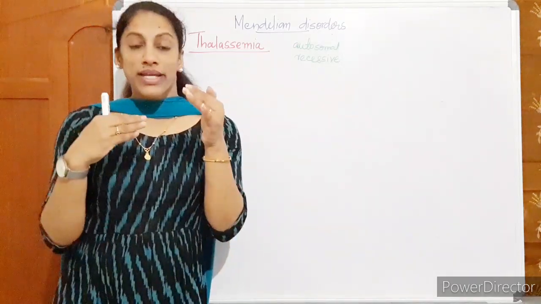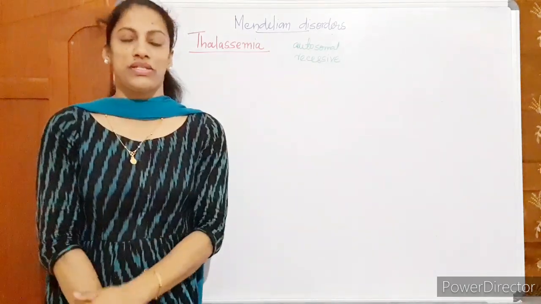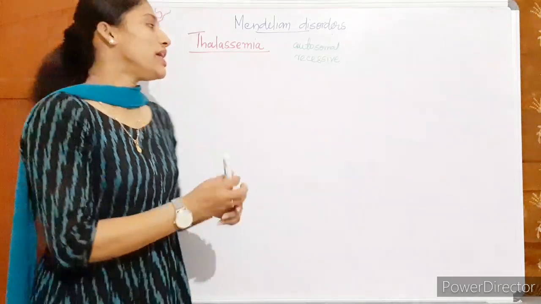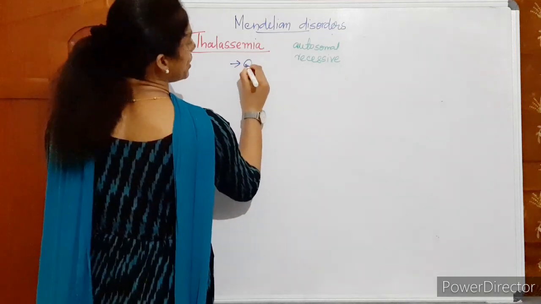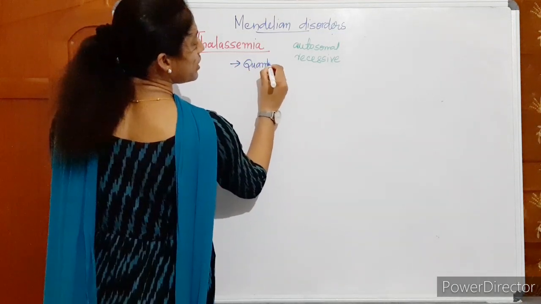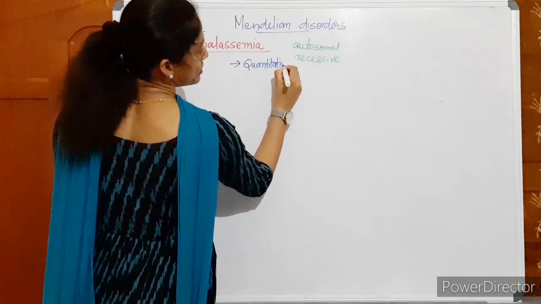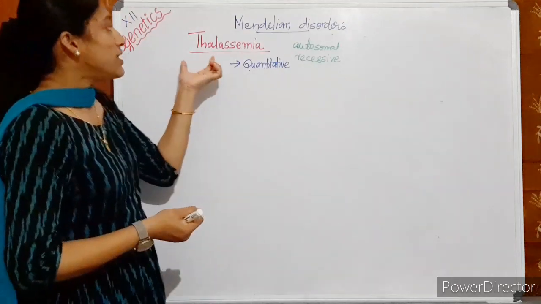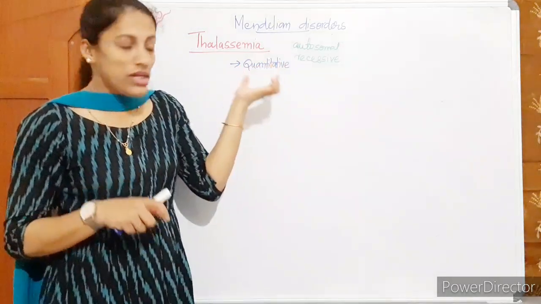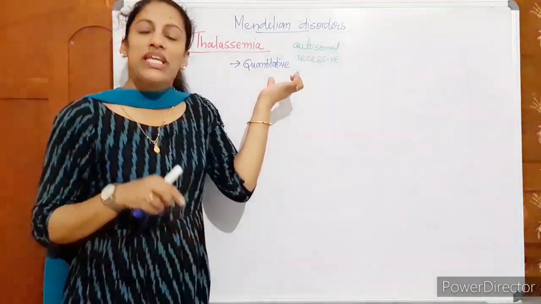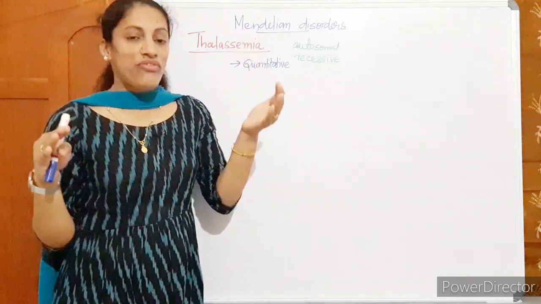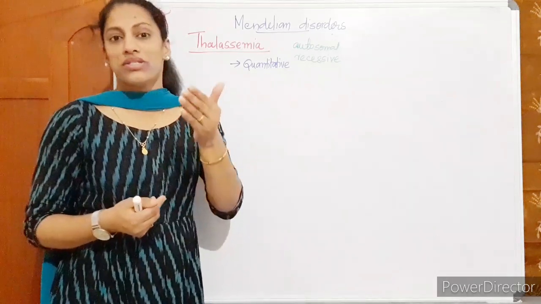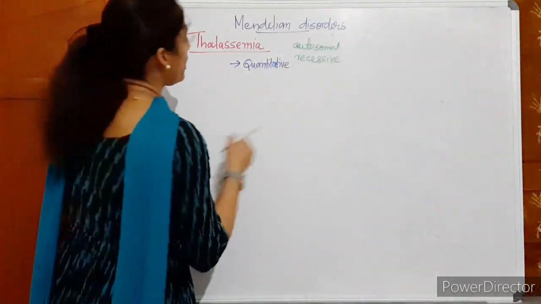It is a qualitative change. The quality of hemoglobin is affected. Whereas in thalassemia, it is a quantitative change. That means it is affecting the number of chains. Thalassemia is a genetic disorder in which enough alpha or beta chains of hemoglobin are not formed. Enough number is not there. So we will discuss in detail.